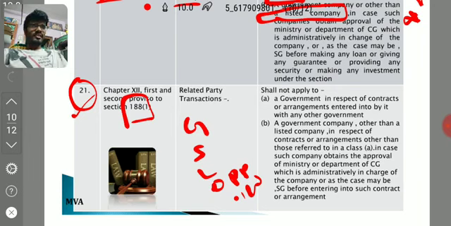Take a government company in respect of a contract or arrangement entered into by it with any other government company. If any government company has entered into a contract with another government company which is related to it, then the procedure mentioned in section 188 need not be followed. A government company other than a listed company, in respect of contracts or agreements other than those specified in class A, unless the company obtains approval. If it takes approval from the government administratively in charge, the central government or state government, then the procedure required in section 188 need not be followed.